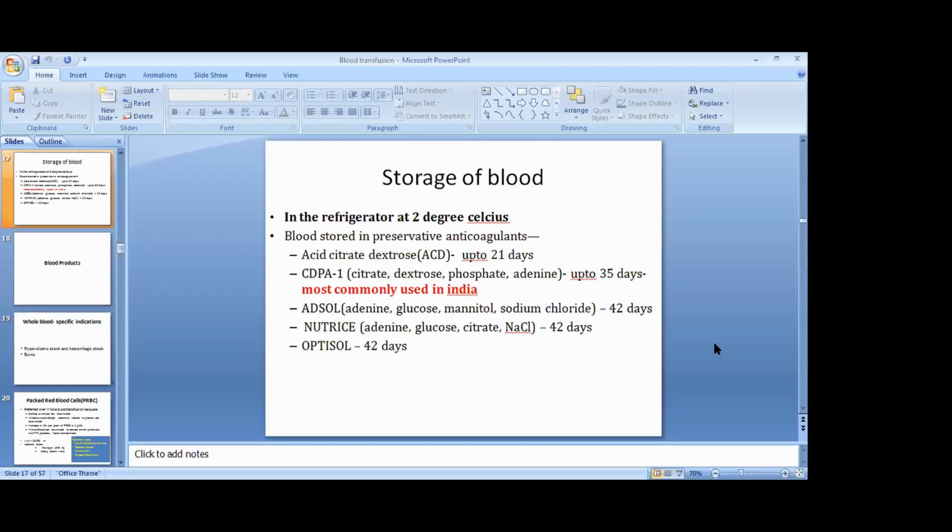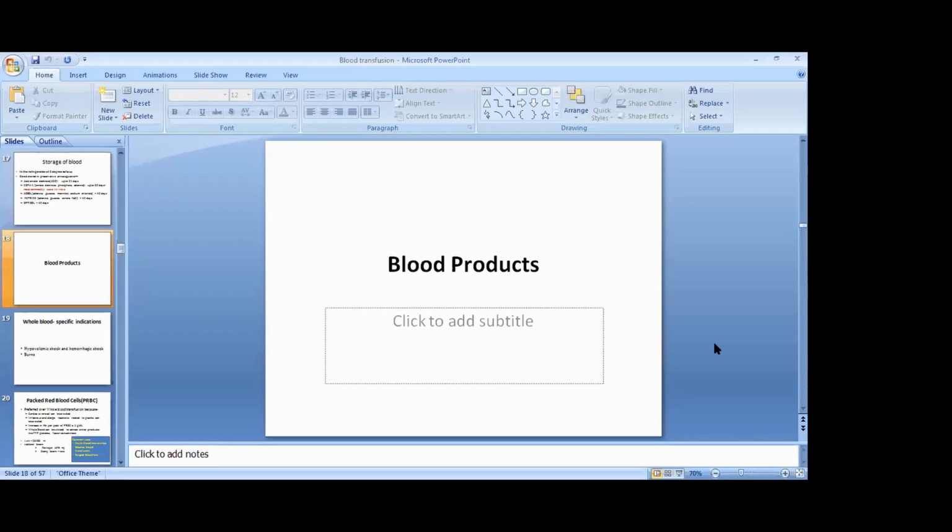So we have screened the blood, we have also grouped and cross-matched. Now we are ready for the transfusion. But nowadays, transfusion of whole blood is rarely indicated or rarely done. So we use different components of blood as per requirement of the patient. So we can also reduce the wastage of blood products.